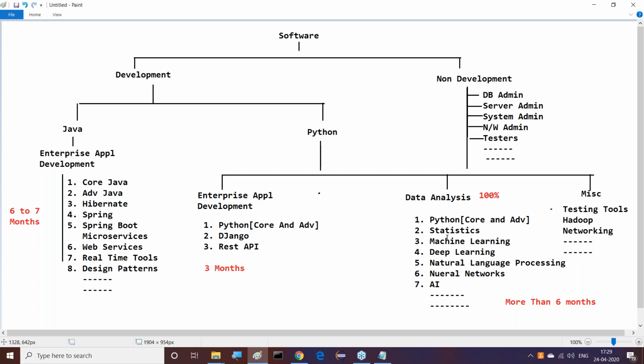But if you want to go for data science, we must require Python. Not only Python, some Unix or Linux and other tools can also be required. But as of now, whatever I have given there, Python, statistics, machine learning, deep learning, natural language processing, neural networks and AI, are the main parts of data science. So if we have time and you want to go for it, then we can go for data science. Good, sir. Good.